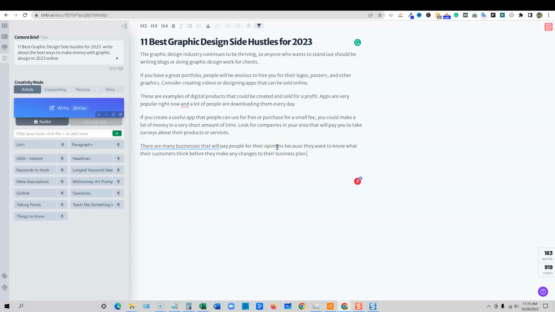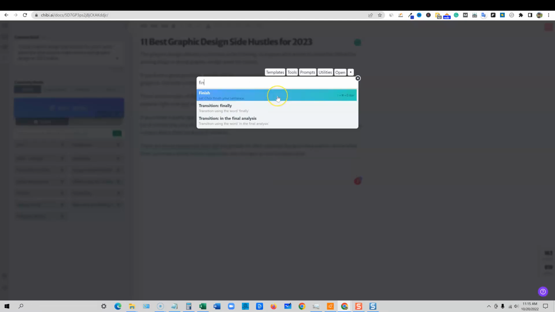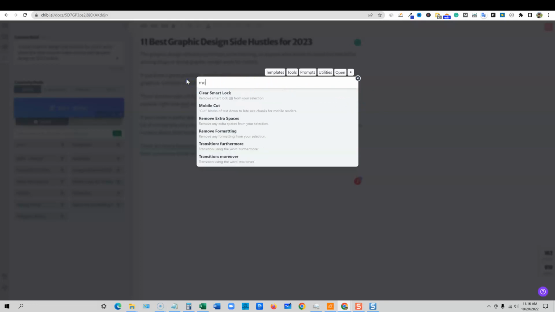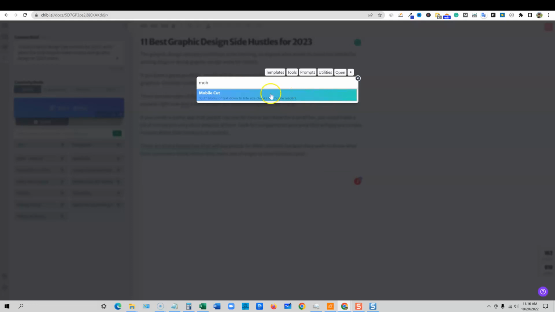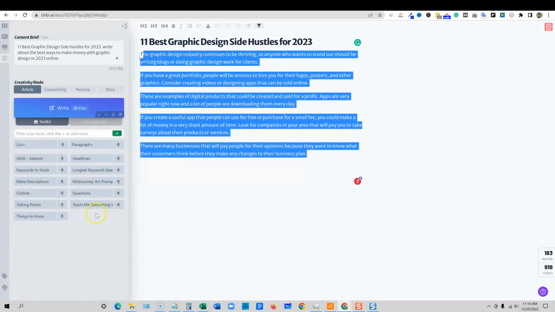I am asking, and I'm not really sure, maybe he's going to be watching this video, but when I do the Control K, and let's say I go to finish, I'm seeing that there is a shortcut code for this right here. But when I go to mobile cut, I'm not seeing a shortcut code for that, and I feel like I'm going to be using mobile cut a lot. So I want that to be a shortcut key, or at least maybe be able to put it as a button over here, and I would just highlight this and push the button.